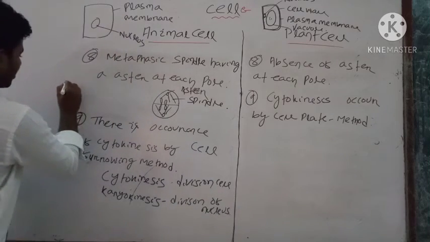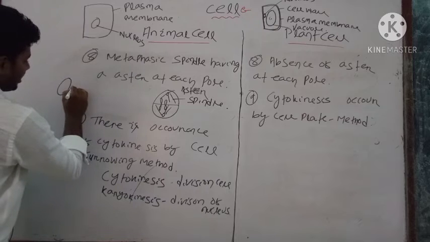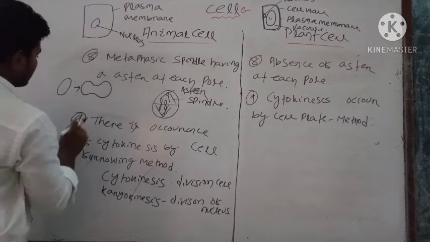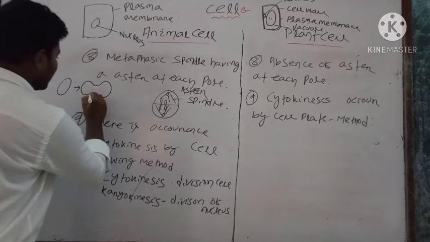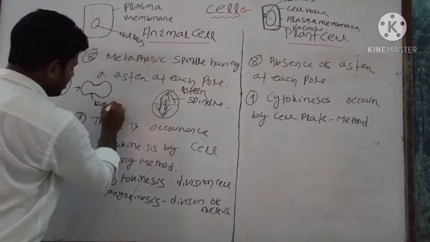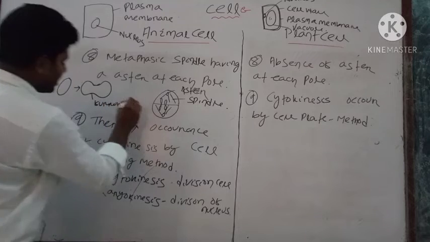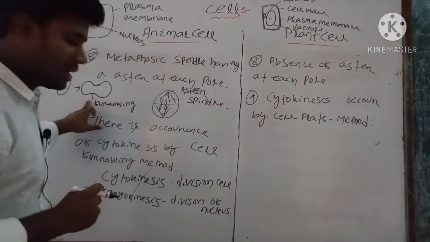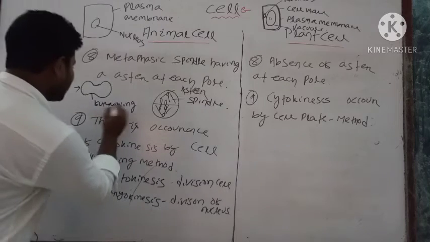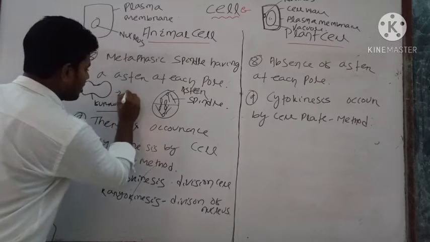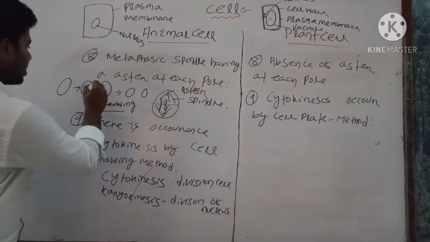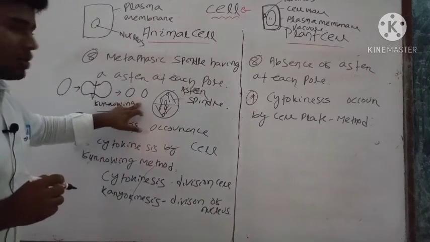Suppose this is one of your animal cells. There is division of the cell by formation of a furrowing. This is known as the furrowing structure. Here this cell is pushing inward. That is known as furrowing. Then it will develop two new cells. Here the division will occur, then it will produce two new cells.